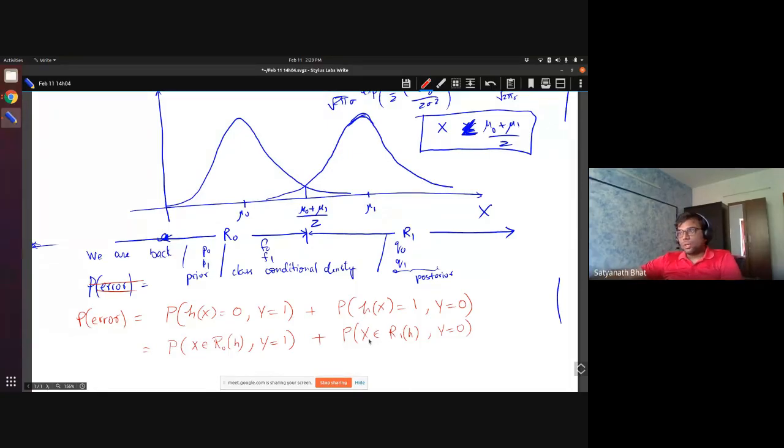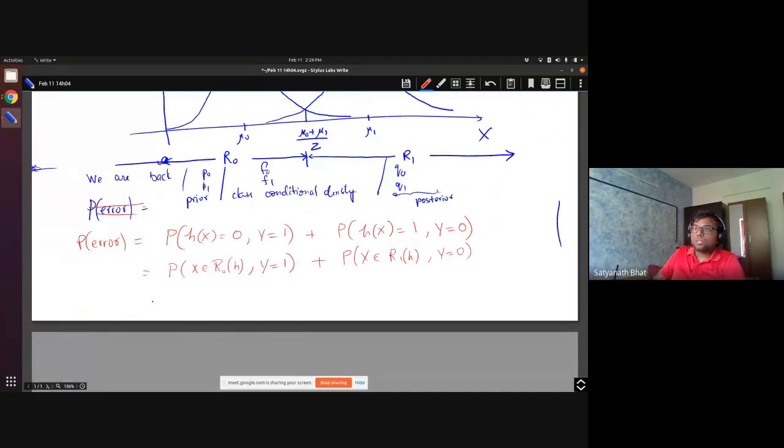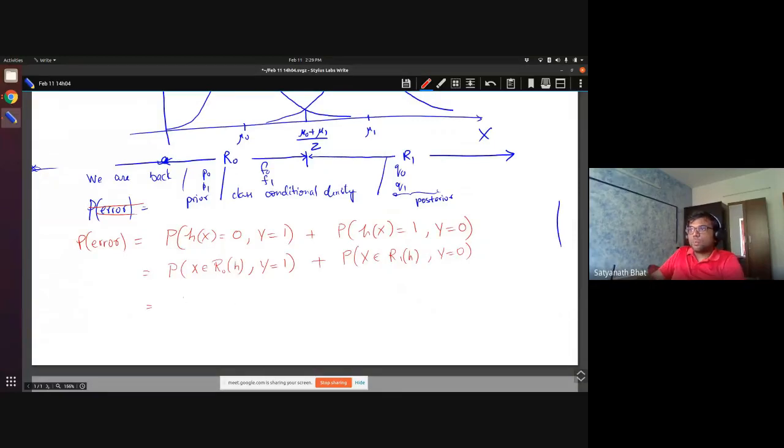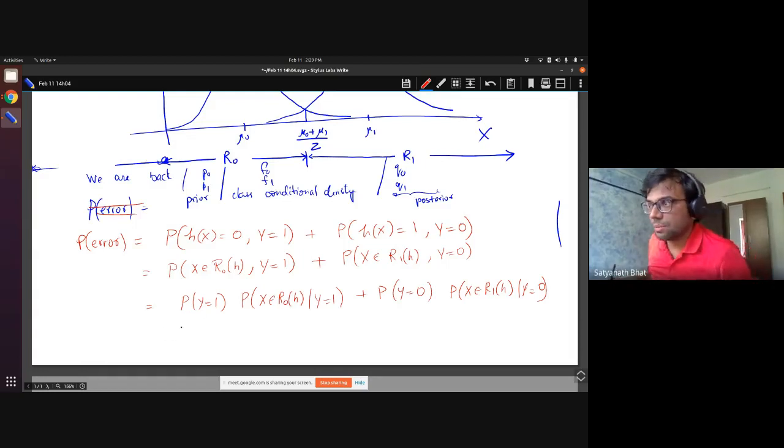Now let us use Bayes rule and try to see how this will turn out to be. This is going to be the probability that y equal to 1 into the probability that x belongs to R0 of h, conditional on y equal to 1, plus the probability that y equal to 0 into the probability that x belongs to R1 of h, conditional on y equal to 0. We know all of this. Let me just say, this is P1, this is P0.